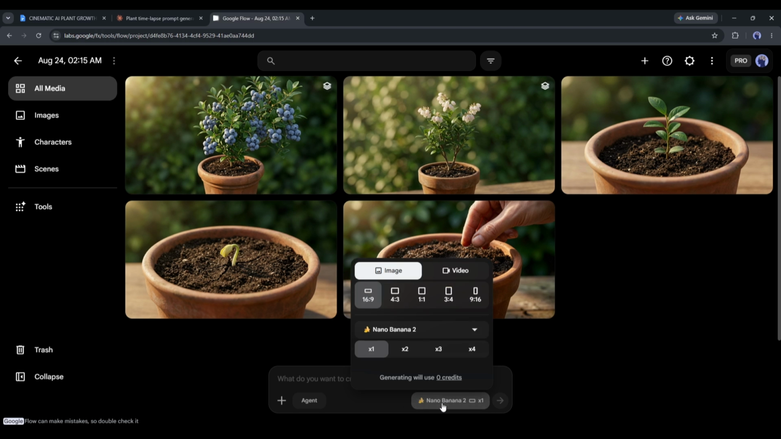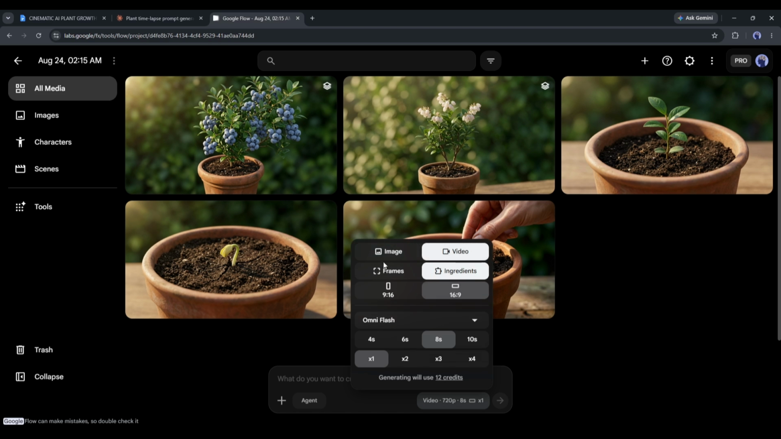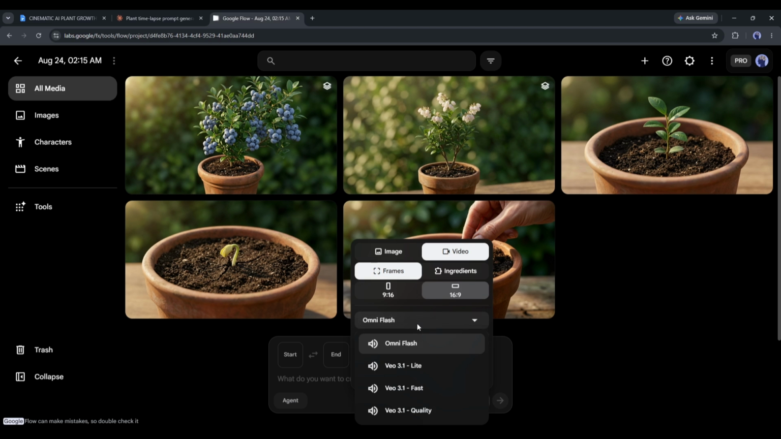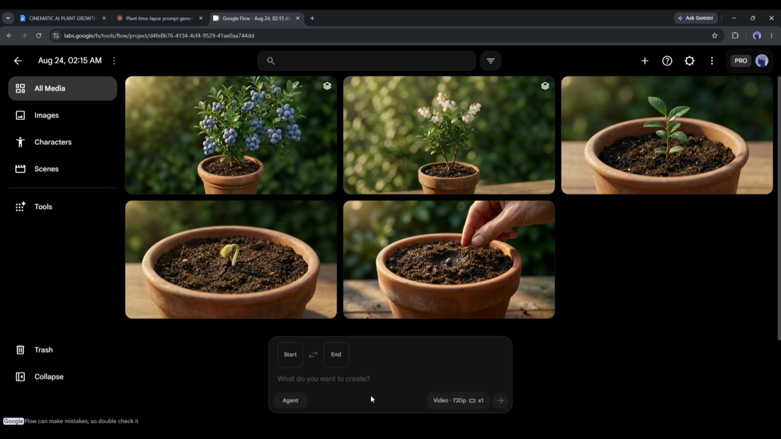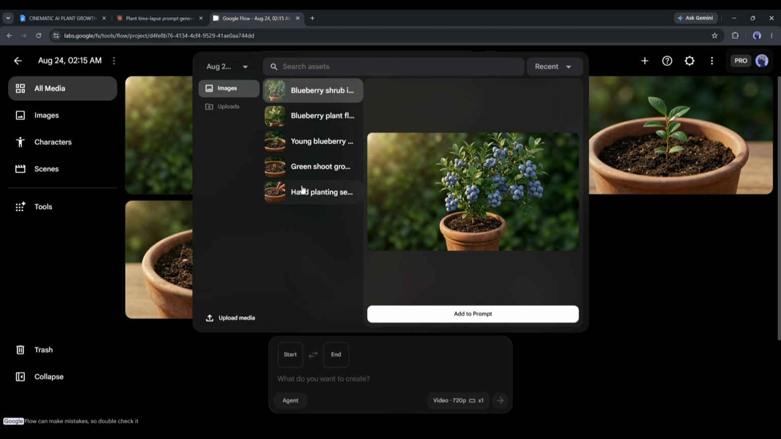Set the generation model to video. After that, set the mode to frames, because we will create the video in first frame and last frame base. Next, set the aspect ratio. After that, set the video model. If you are a free user, set VO 3.1 Lite. I will set VO fast. Okay, we are done. Now, I will add the first frame image.